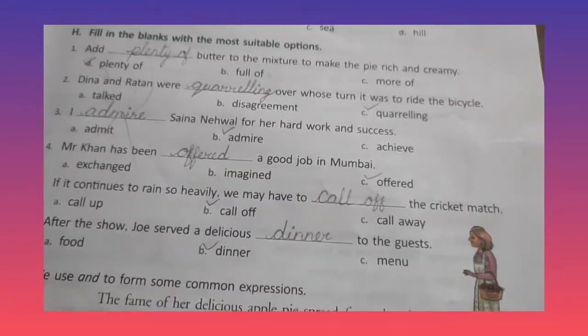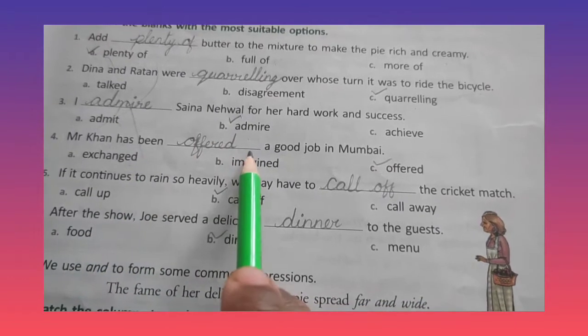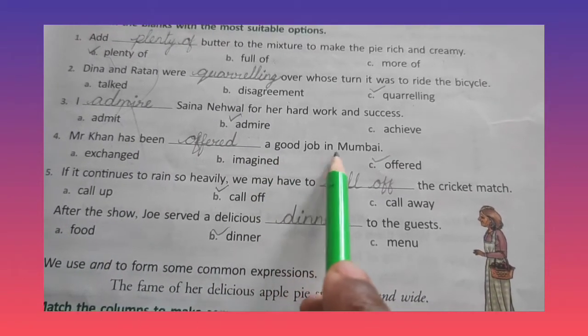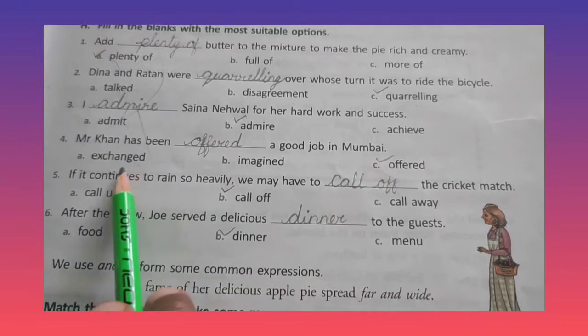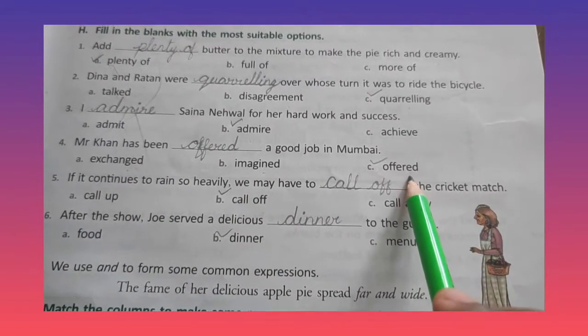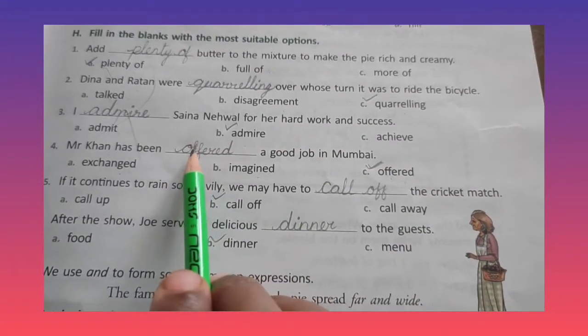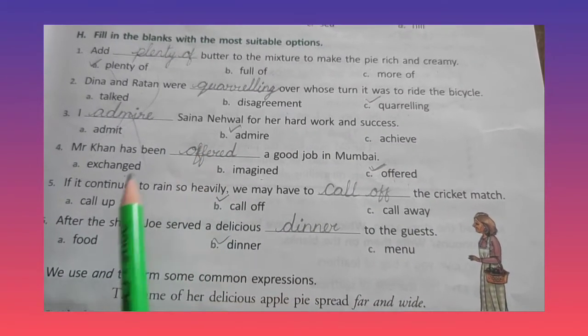A-D-M-I-R-E. Next, 4. Mr. Khan has been dash a good job in Mumbai. Exchanged, imaged, offered. So, it is offered. So, put tick for offered and write here offered.